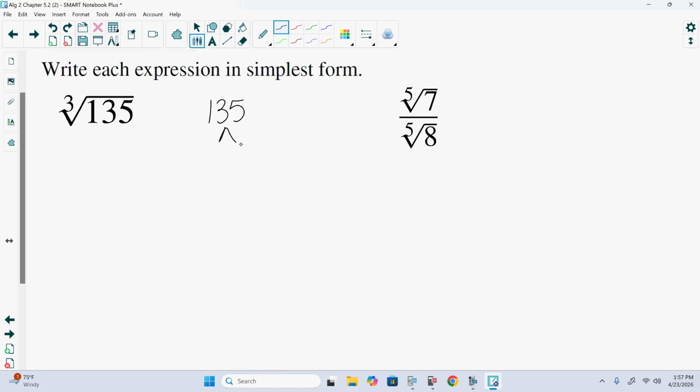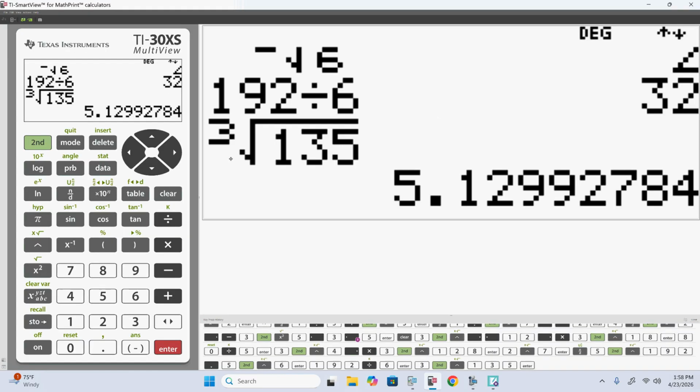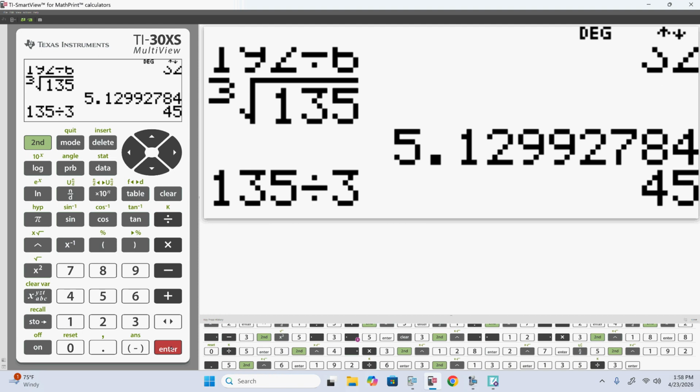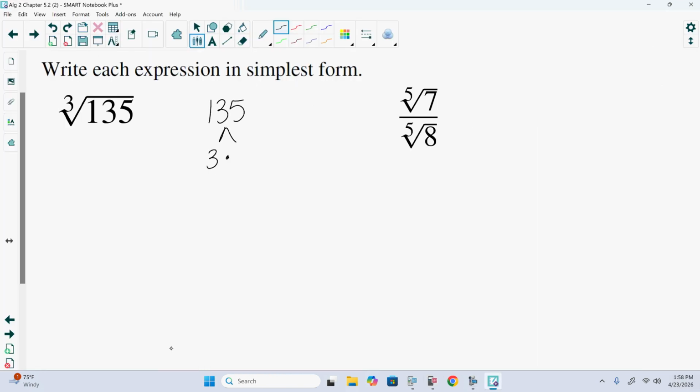So what's one of our prime numbers or prime factors of 135? Three. Because we can figure out what times 3 gives us 135. We can just go 135 divided by 3, which is 45.